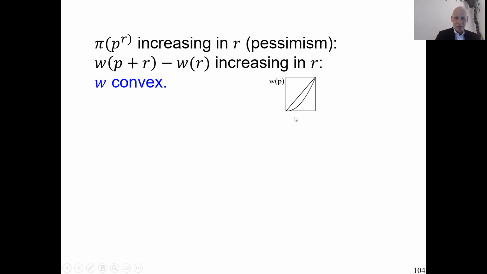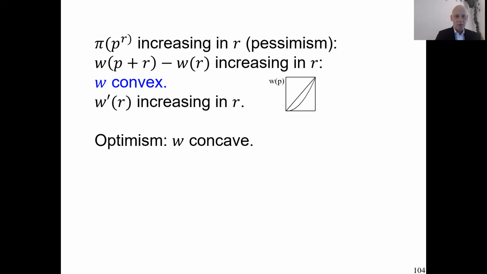If you take an interval of length P, the more you move it to the right, the more increase of W you have on it. In terms of derivative, this is equivalent to the derivative of W being increasing. And those are the many ways that you can define convexity of a function. And of course, optimism is the same thing, but then it's concavity. And here is the graph.